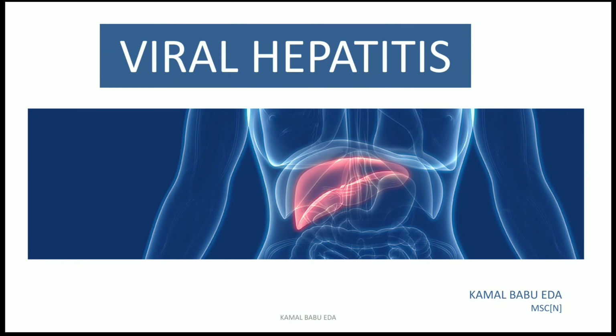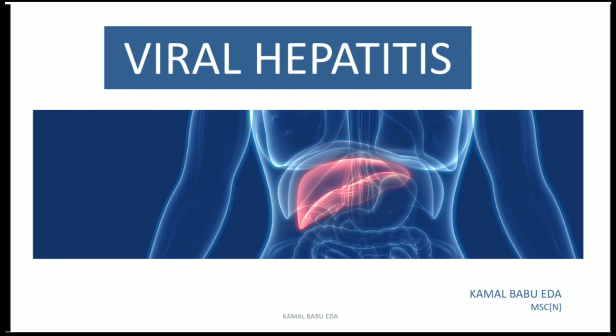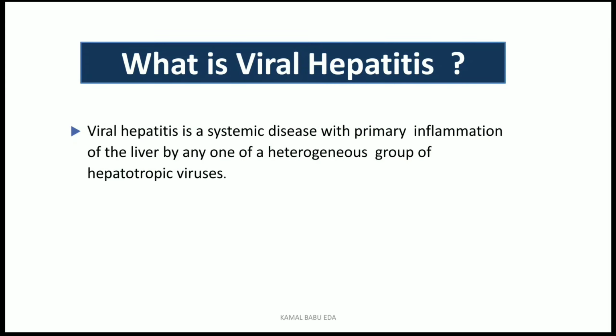So the topic that I am going to discuss today is viral hepatitis. So coming to viral hepatitis, what is this viral hepatitis? Viral hepatitis is a systemic disease with primary inflammation of the liver by one of a heterogeneous group of hepatotropic viruses. So what is the definition? It is defined as a systemic disease with primary inflammation of the liver by any one of a heterogeneous group of hepatotropic viruses. It means this viral hepatitis mainly affects the liver.